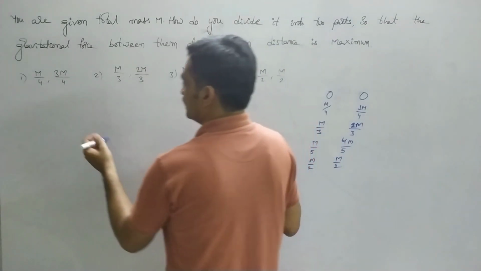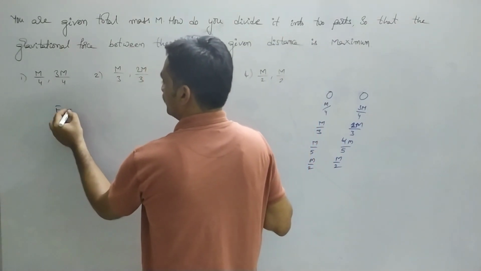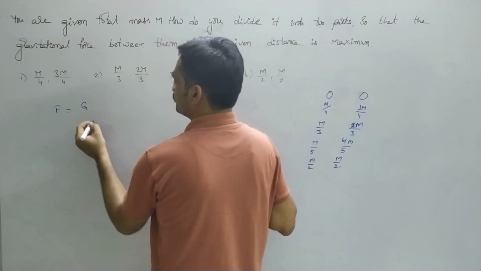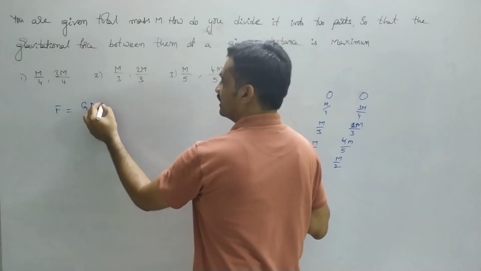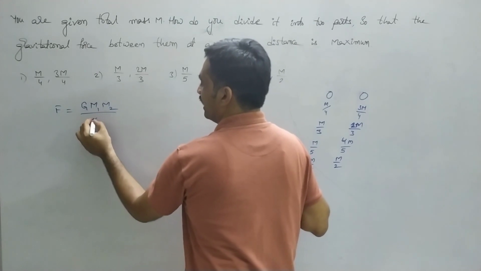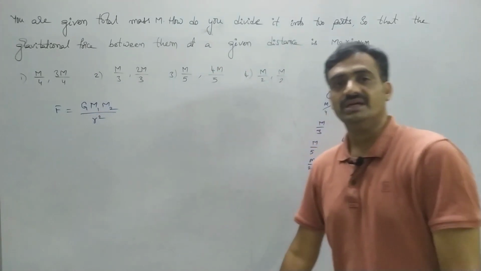To solve this, we consider the force equation F equals G m1 m2 by r square.